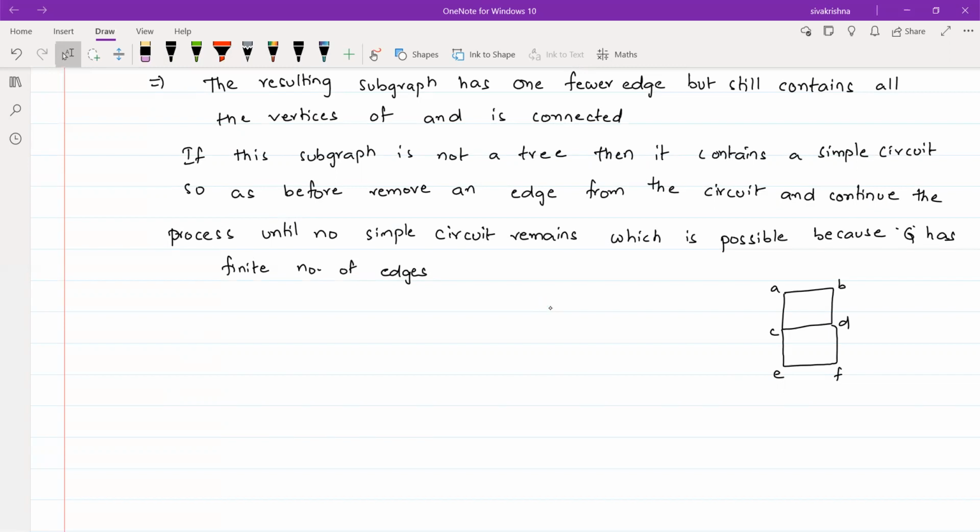We repeat this procedure until there are no simple circuits in that graph. For that explanation, I am giving you one example. If you remove any two edges, that is, I am removing AB and CD, then clearly this is a connected graph and also a tree.